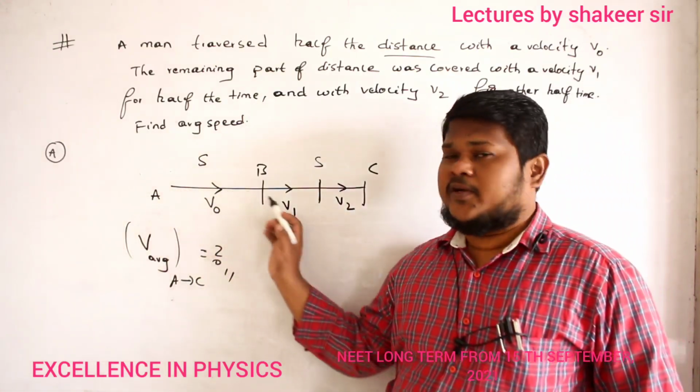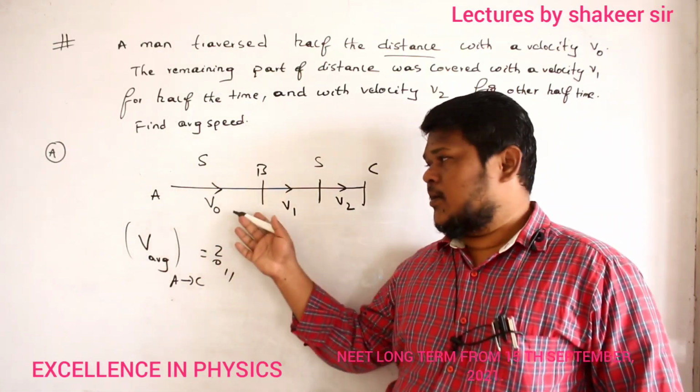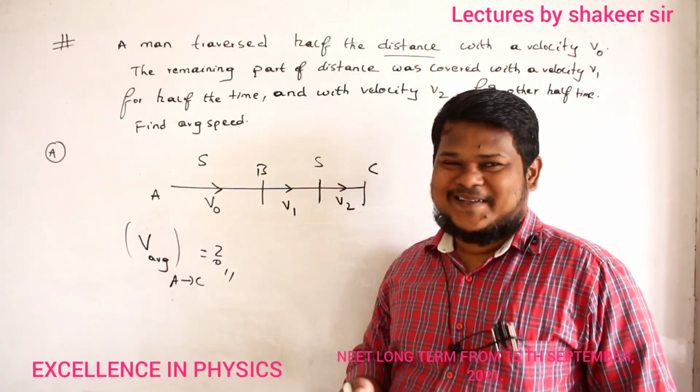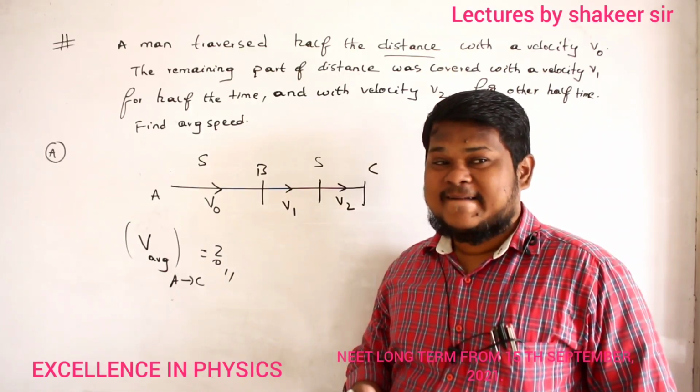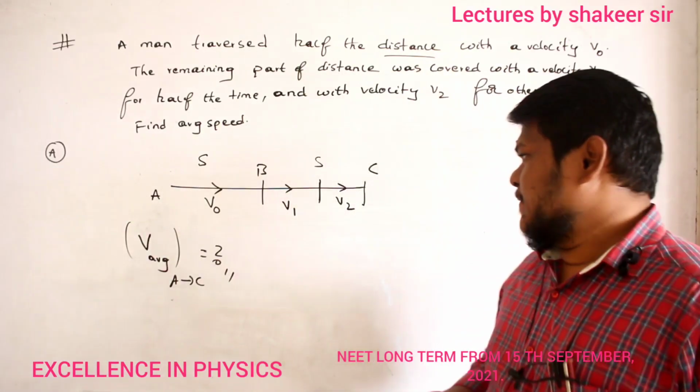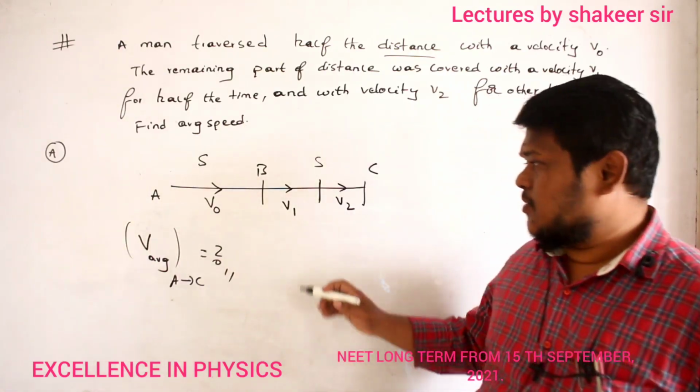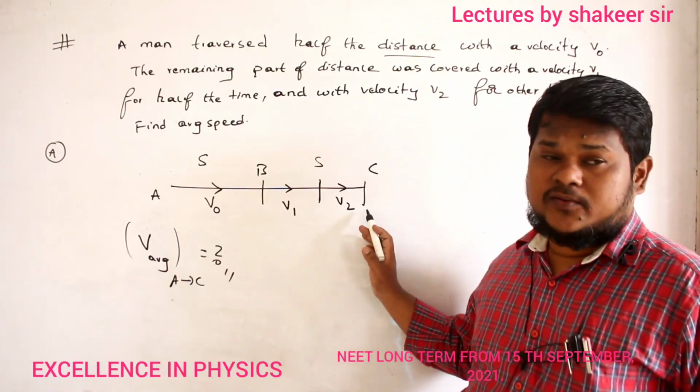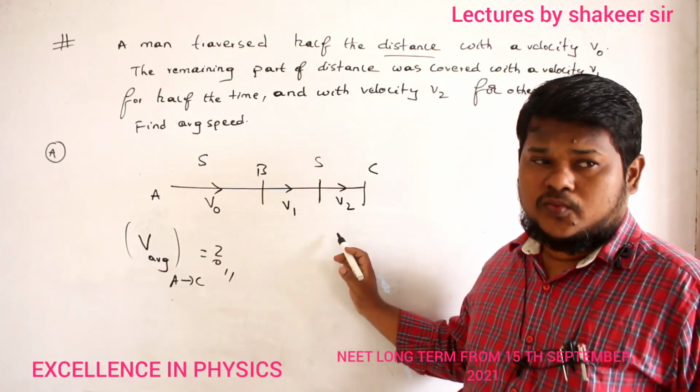First you should do from A to B. What is there to do there? Already it is given, velocity v0. v1 plus v2 by 2. It means you are saying from here to here. Why do you want to do v1 plus v2 by 2?